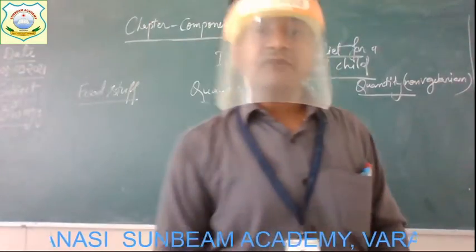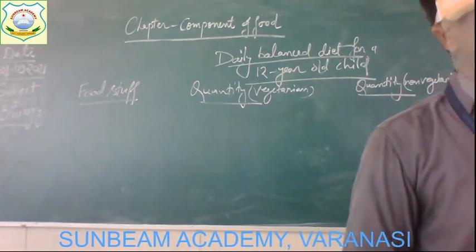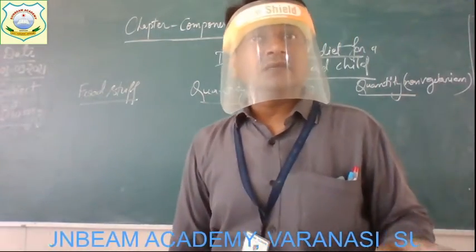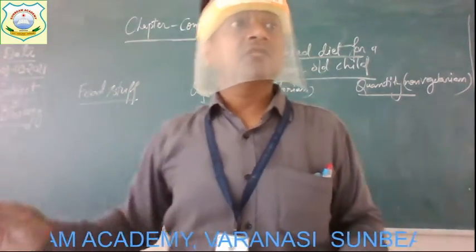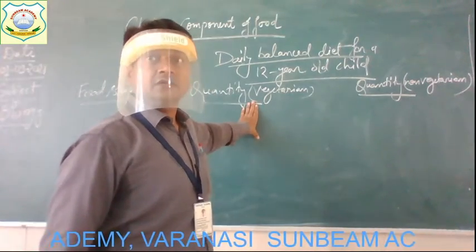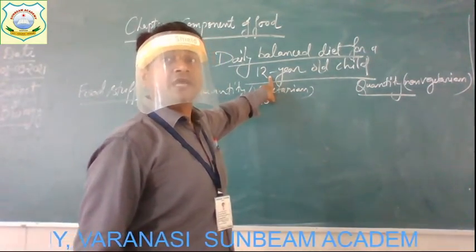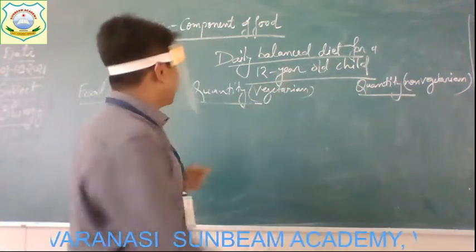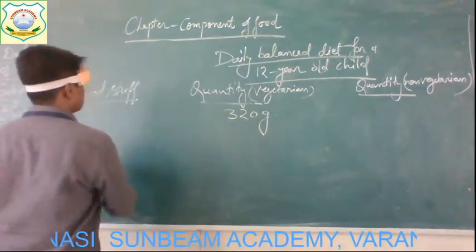So the first foodstuff is cereals. Okay, and the quantity of cereals which a vegetarian 12-year-old child has to take is about 320 grams.